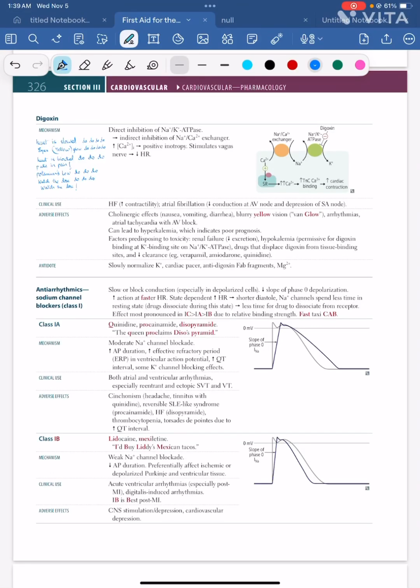Hello guys, today we are going to be talking about anti-arrhythmic drugs, which were my personal nightmare. I couldn't remember which drug belonged to which class, or I would always forget the side effects of the drug. Before we proceed further with the anti-arrhythmics, I want you guys to know a little bit about the cardiac action potential.